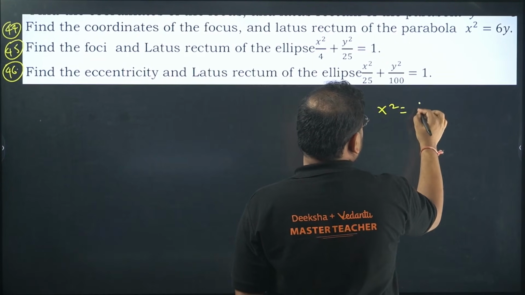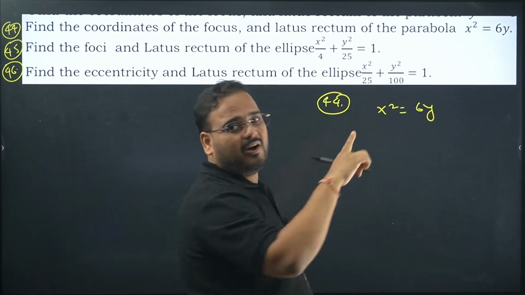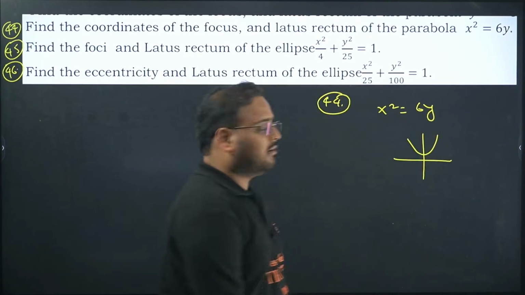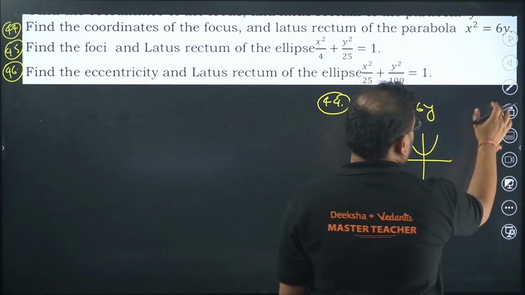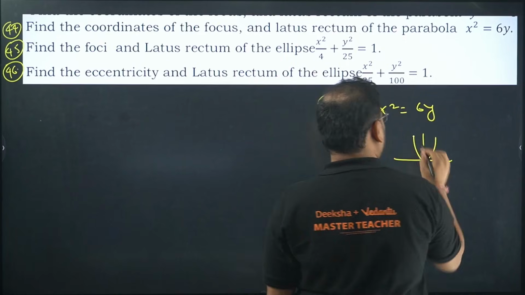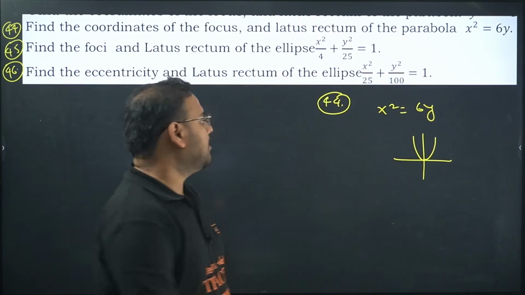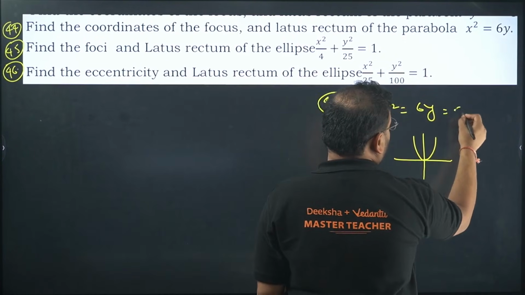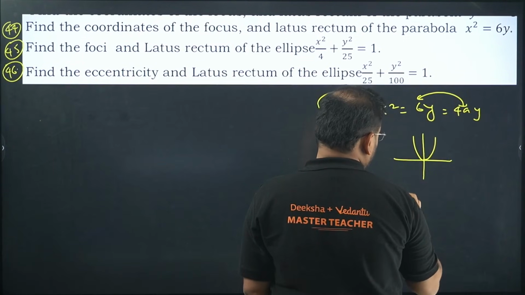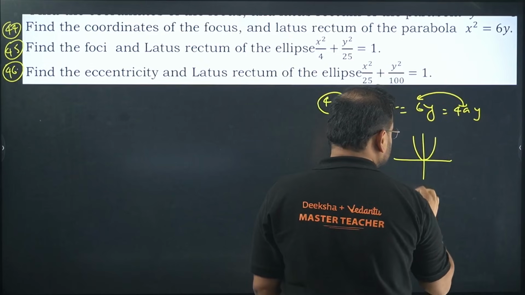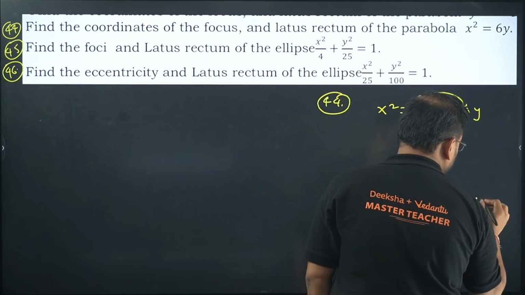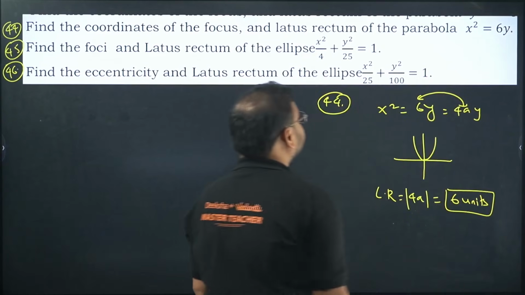Parabola is this. It means symmetric about y-axis and vertically upward, right? Positive sign is there, something like this. It will be on the origin only, my bad. No shift. This is the parabola. It means your latus rectum will be what? Compare this to 4ay. So 4a value is 6. Hence, your LR is 4a modulus. In this case, already positive. So 6 units actually. The length they are asking, no? So 6 units is the first answer.